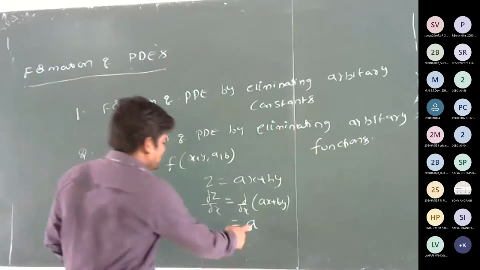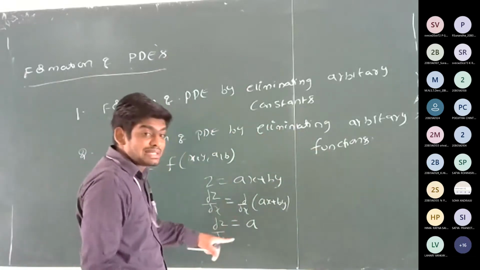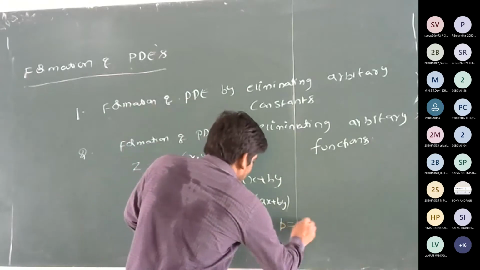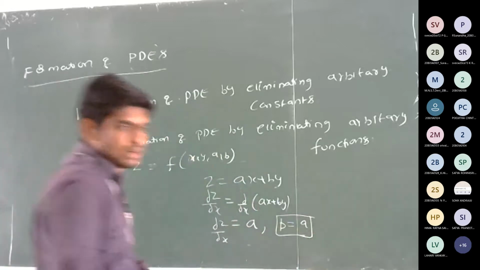So dou z by dou x is equal to a. In symbolic form, dou z by dou x is p. So p is equal to a.